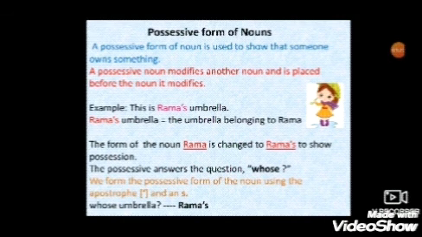Now, the possessive answers the question whose. So, we form the possessive form of the noun using the apostrophe and an s. Whose umbrella? Rama's. So, it's very easy to understand that the possessive shows that someone owns something. The thing belongs to whom? You can also remember in this way that the possessive form of nouns answers the question whose.